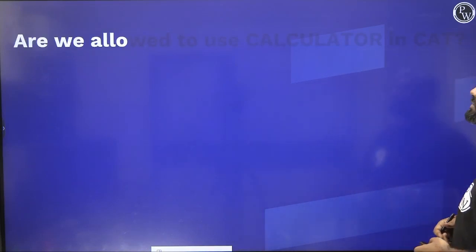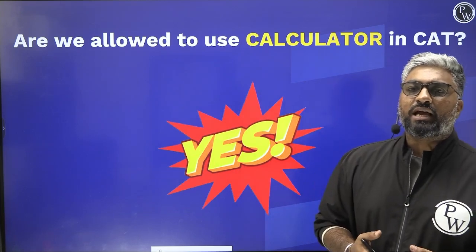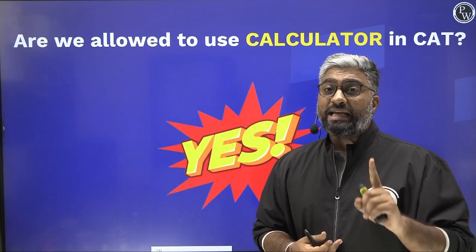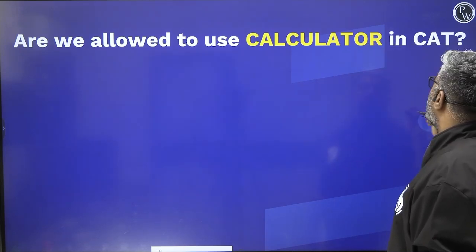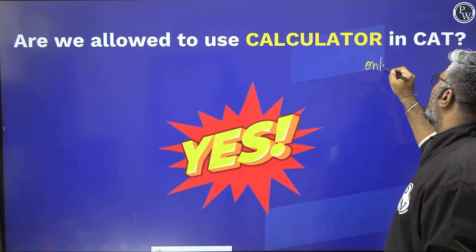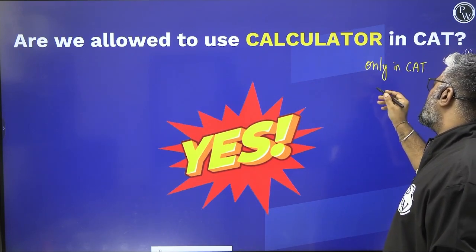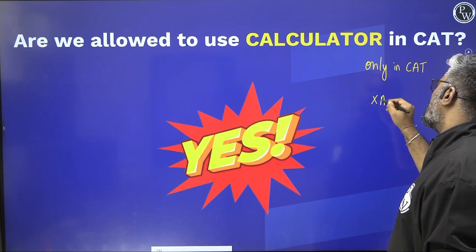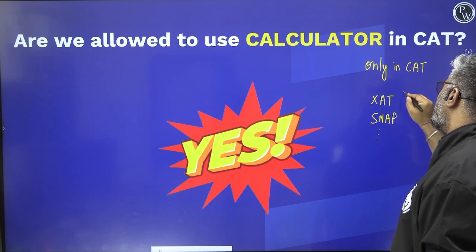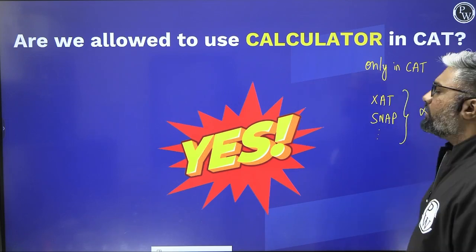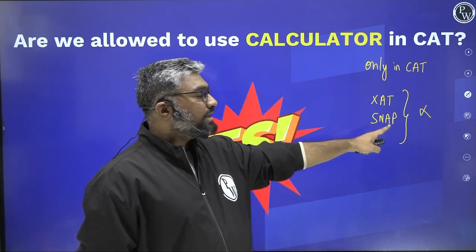Number one, the first question, are we allowed to use a calculator? Of course we are. Yes, we are allowed to use a calculator in CAT. But remember, only in CAT. The calculator is allowed only in CAT. Other management entrance tests like XAT or SNAP or NMAT or CMAT do not let you use a calculator. So a calculator is allowed only in CAT, not in any other exams.